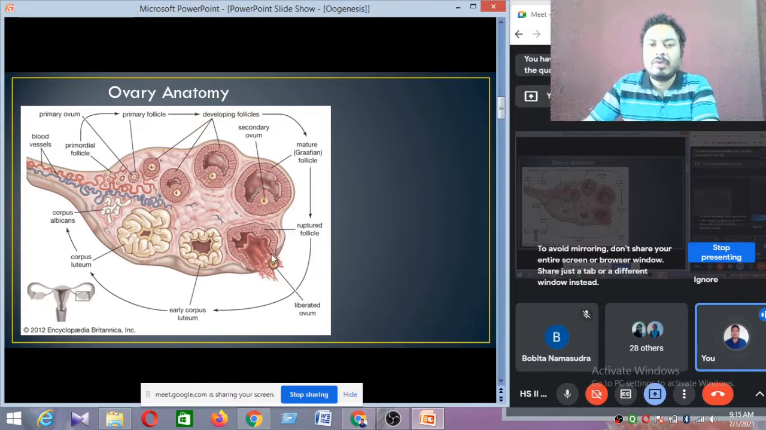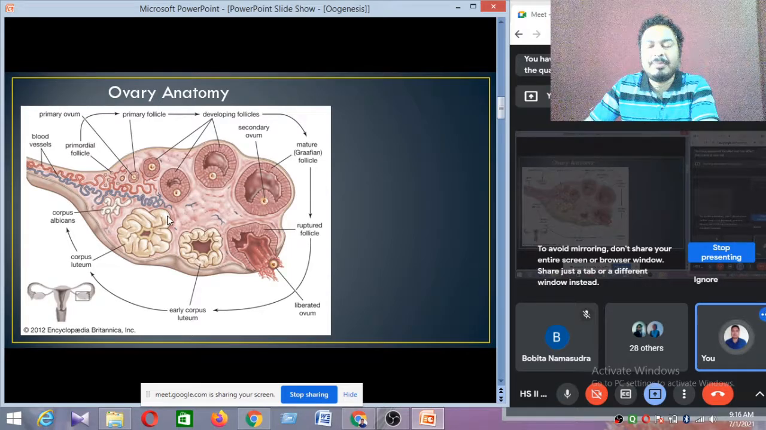So when the secondary oocyte is released, what happens to the Graafian follicle? Now this Graafian follicle is converted to the corpus luteum. The Graafian follicle is now converted into corpus luteum. Now what is the function of the corpus luteum?